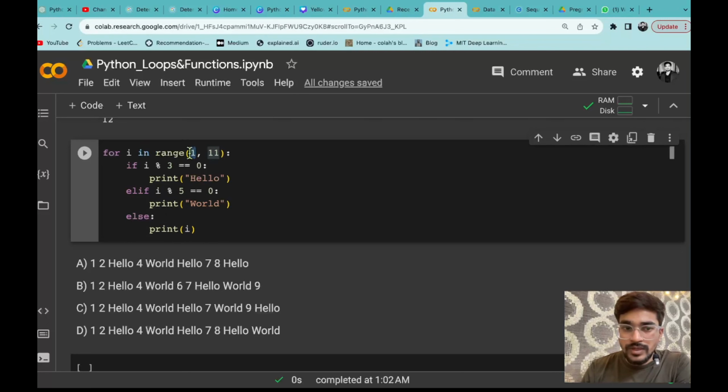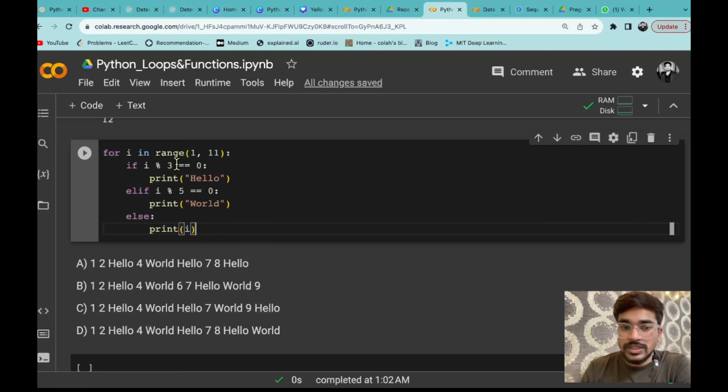It will start from 1. So as 1 is not divisible by 3, again not 5, it will come into what? It will come into the else condition. So i का वैल्यू क्या है 1, so it will print 1. Again 2, it will print 2 क्योंकि इसमें कोई भी conditions नहीं हो रहा है. Now when it becomes 3, so you can see, if i modulus of 3 equals 0, so 3 is divisible by 3, since the remainder will be 0, so it should print hello. So that means 1 2 के बाद hello print होगा. So in all the 4 options 1 2 hello तो है.